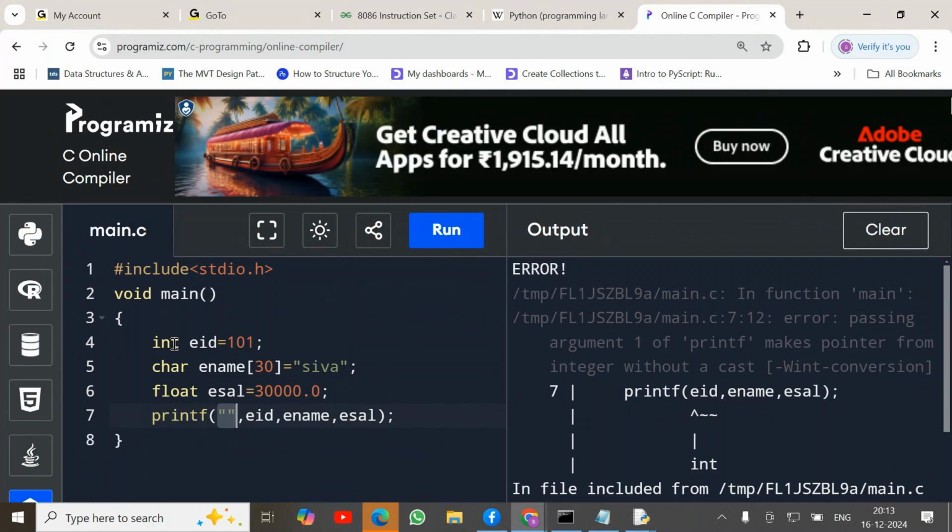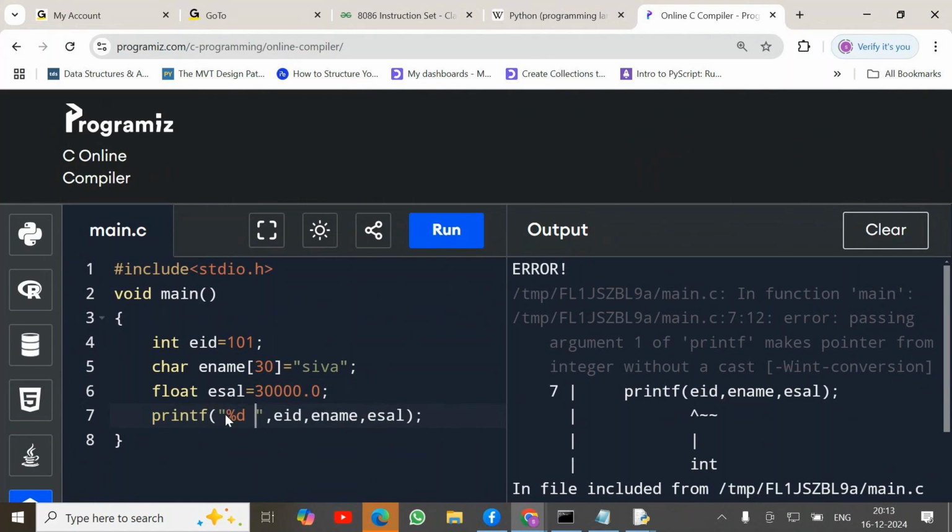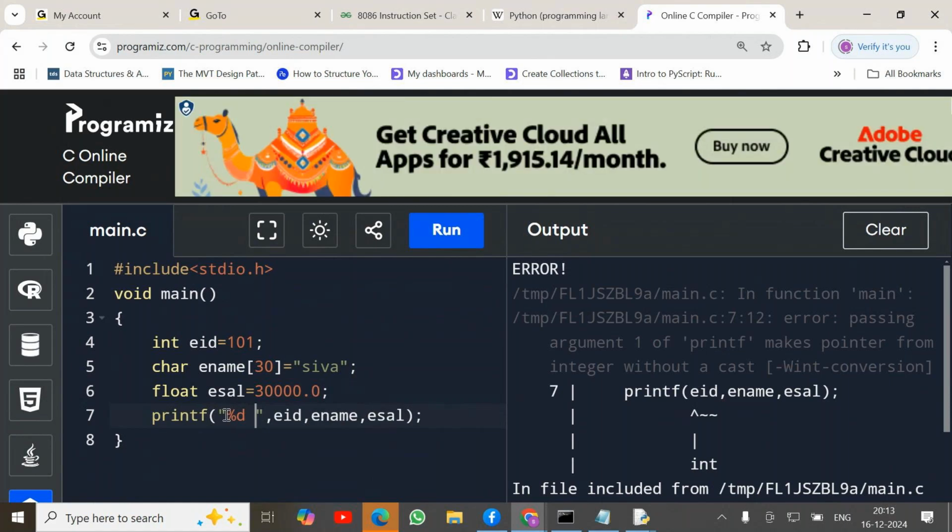Integer type of data, and its value representation is by using %d. After printing the employee ID, I want to print some space. After the space, I want to print the employee name. Name is a character type, like a string type of data. In any programming language, string representation is %s.